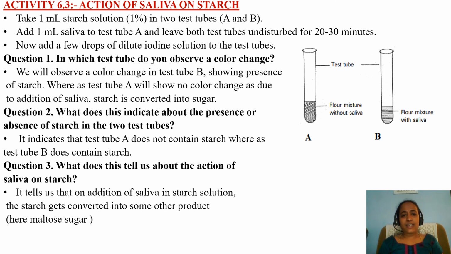Question number 2. What does this indicate? What about the presence or absence of starch in the two test tubes? It indicates that test tube A does not contain starch, whereas test tube B does contain starch. What does this tell us about the action of saliva on starch? It tells us that on addition of saliva to starch solution, the starch gets converted into some other product. Here, maltose sugar. Maltose is a disaccharide, 2 sugar units. But glucose and fructose are monosaccharides, simple sugar or single moiety of sugar.